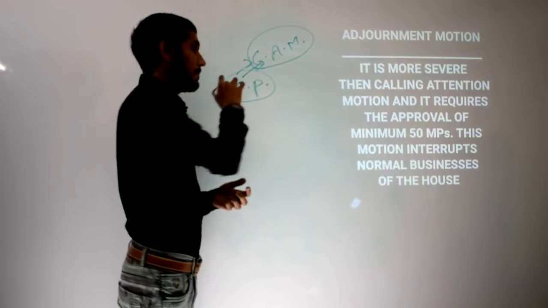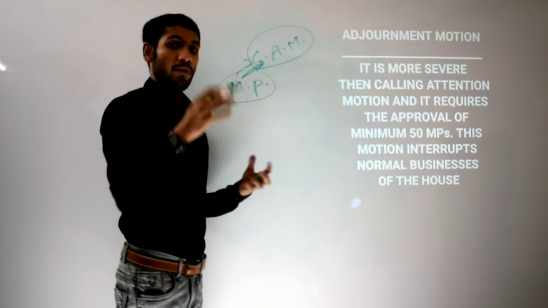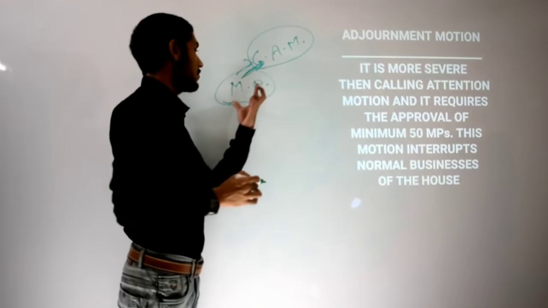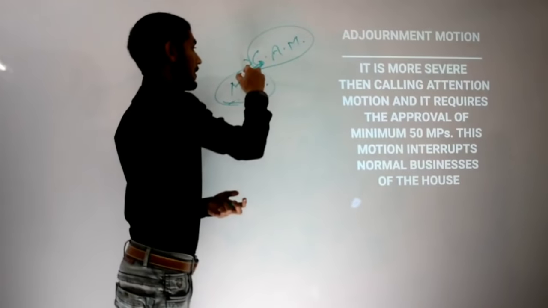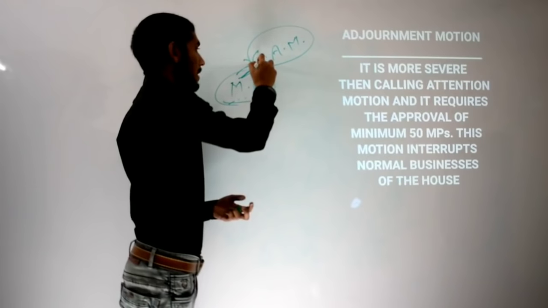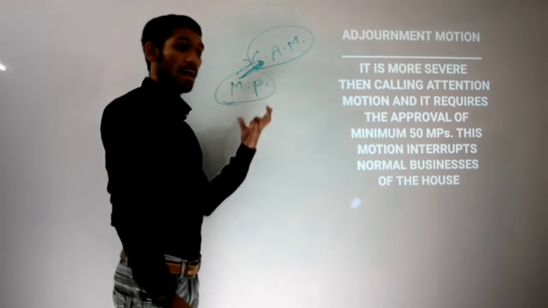Even a single MP can raise these issues and seek the permission of the presiding officer to put this motion in either house. Then if the presiding officer grants the permission, this MP alone can put the calling attention motion.